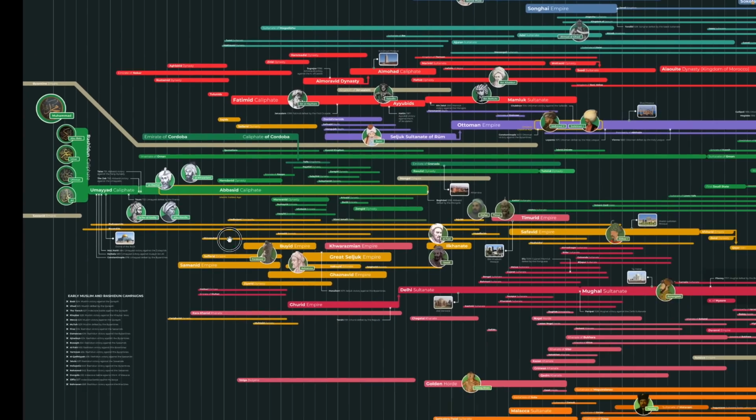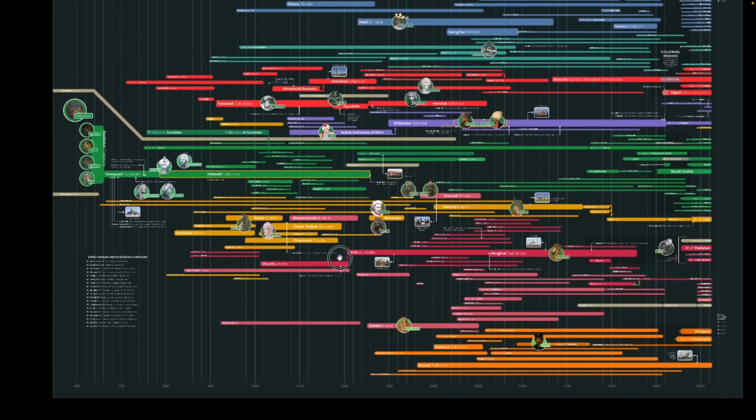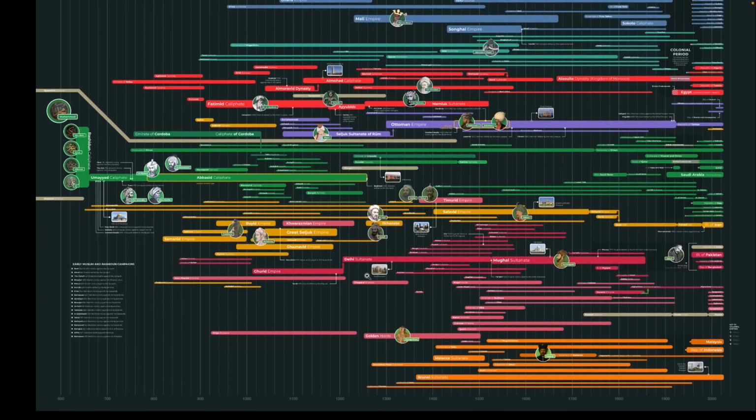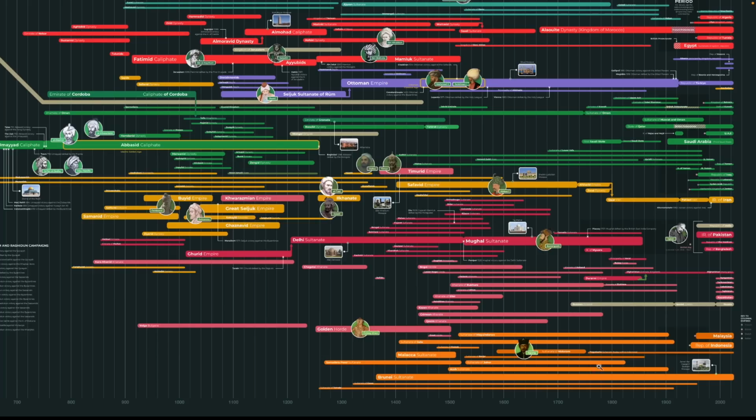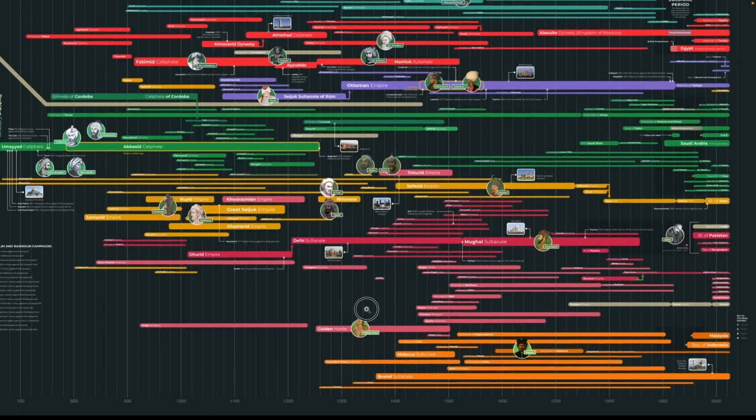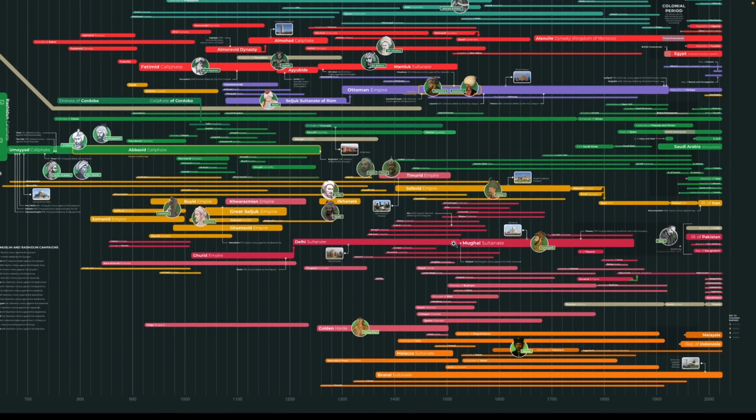Let me explain the colors a little bit. Because of the scope of the chart, we were not able to fit all dynasties that were physically nearby on this chart, so some of them are up all over the place, which is why we have them colored. This orangish color represents the empires in Malaysia, Indonesia, and nearby areas. And then this light pink is Central Asia. And the little bit of a darker pink is India, because a lot of Indian empires were very much Turco-Mongol, so I chose that color.